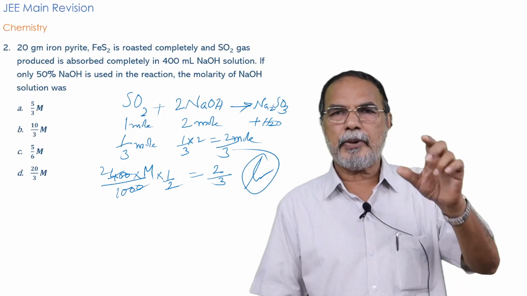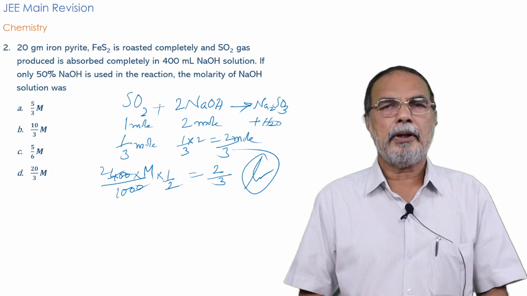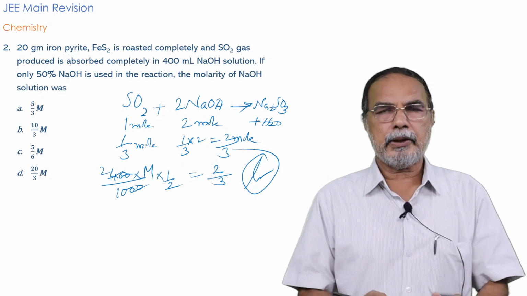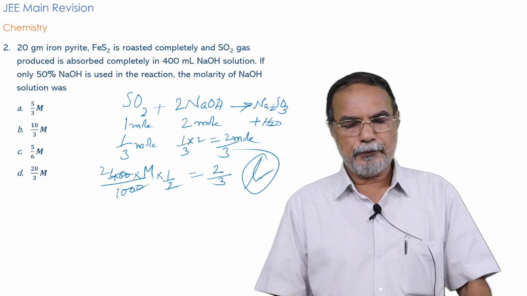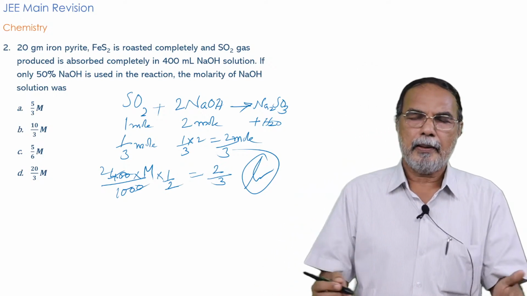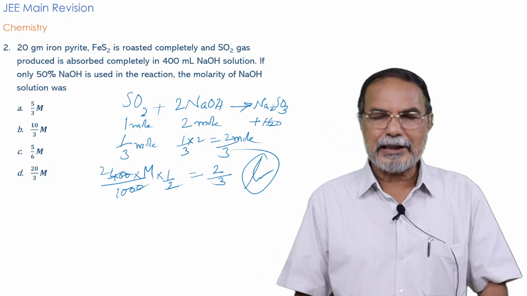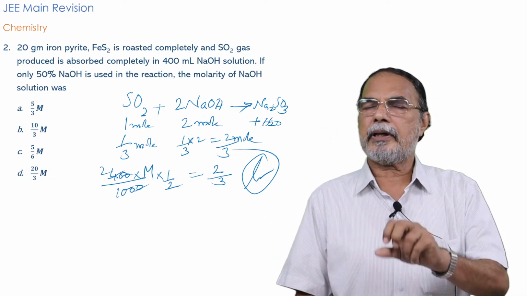So, that information is a prerequisite for doing this problem, and then you must know about the mole relationship, the equation and the mole relationship, for the first reaction as well as for the neutralization process. You must know the mole relationship, and then you will be able to work out the problem. Only thing is that it takes some time for working out this problem.